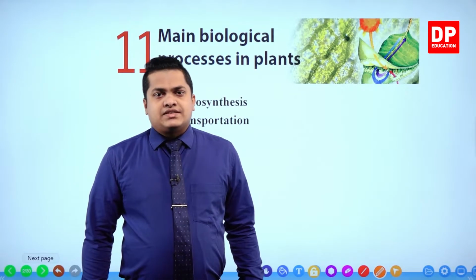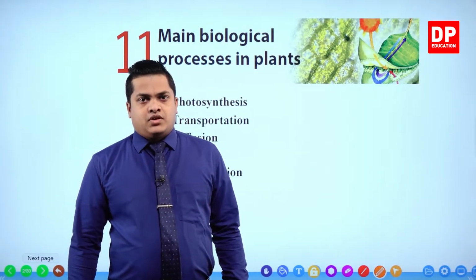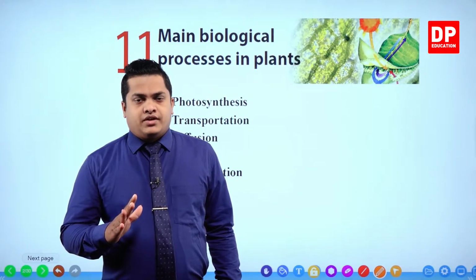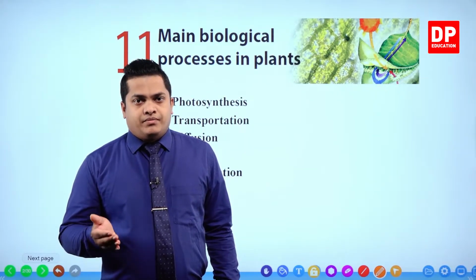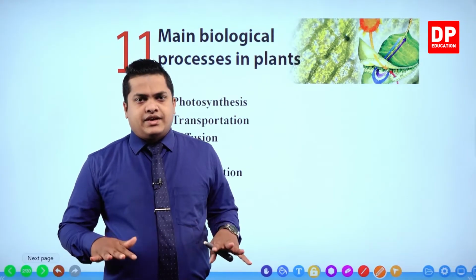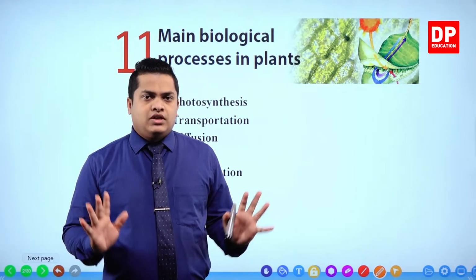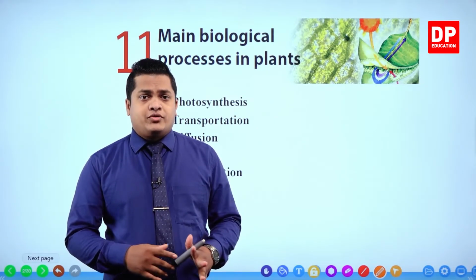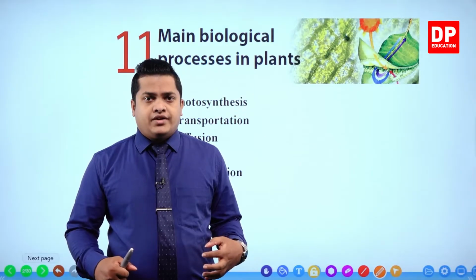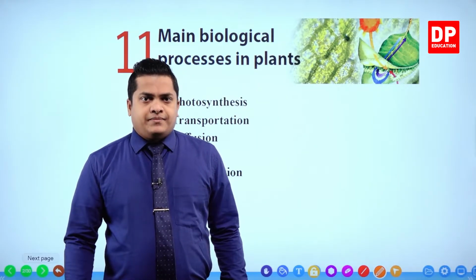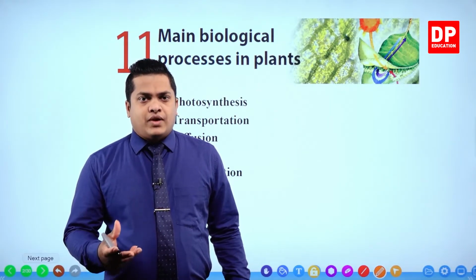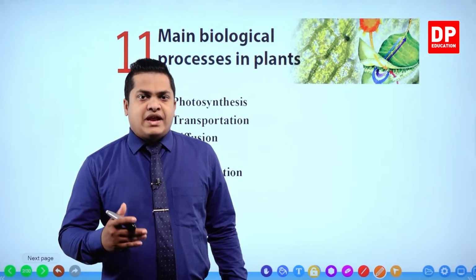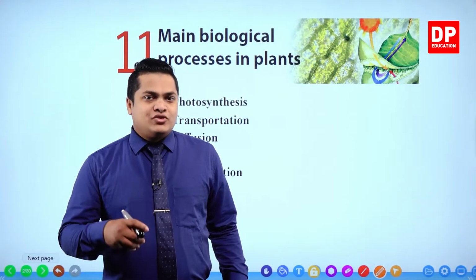There are several ways of transportation. Transportation of water from roots to the parts of the plant is also a method of transportation. So there are several transportations which occur within a plant. And even in animals, this transportation occurs. Mainly animals utilize the blood inside the body. Blood is the one which helps to dissolve almost every material that you take into your body.